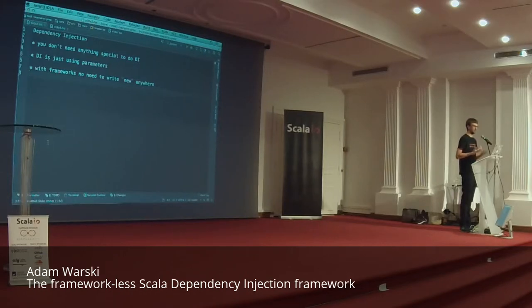But if you think about the essence of dependency injection, especially if you're using constructors to express the dependencies of a service or a class, it's really just passing parameters to a constructor or to a method. It's not some special construct, right? It is just using parameters.